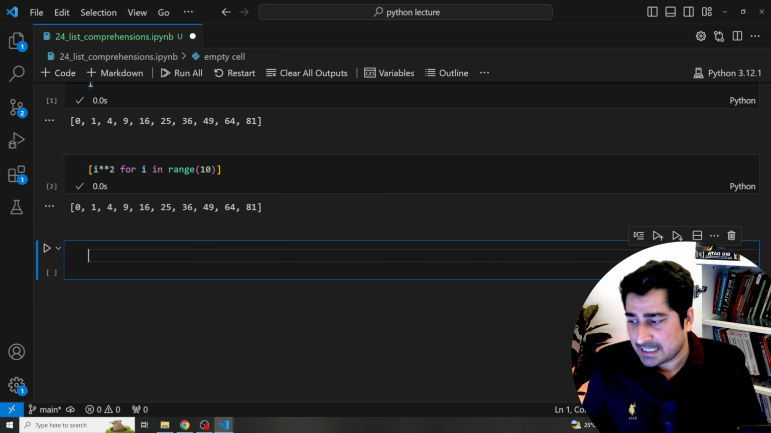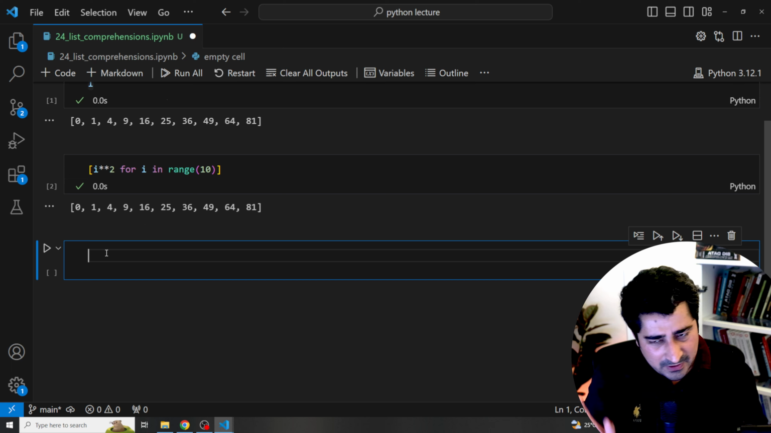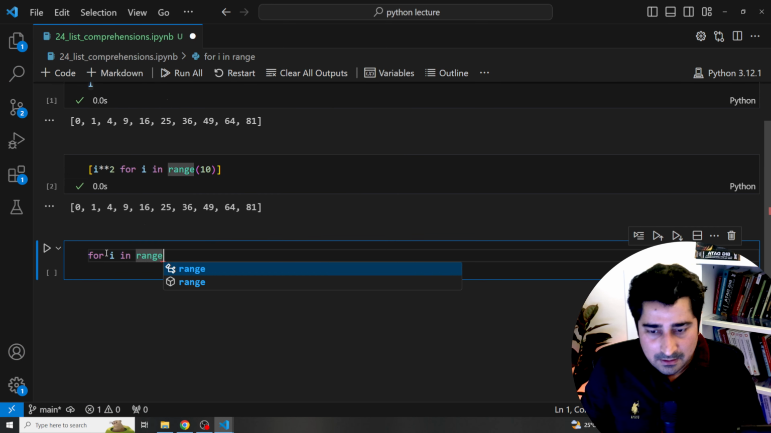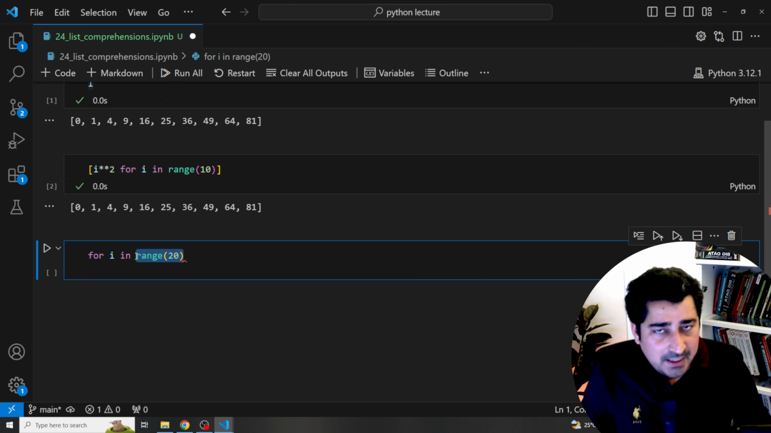Okay, let's get started. Now, let's suppose someone is asking me a question to filter out only even numbers in between 0 to 19. Fine, I'll be able to filter them out, not an issue at all. So for i in range of 20, so that I will be able to generate the data.